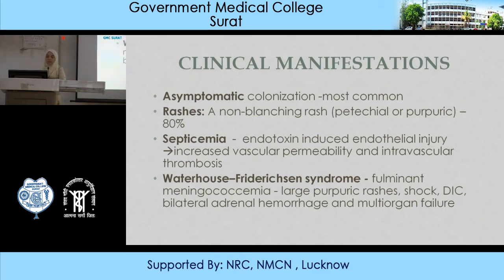Then there may be septicemia, which is due to endotoxin-induced endothelial injury. So there will be increased vascular permeability and intravascular thrombosis, leading to septicemia. Then Waterhouse-Friderichsen syndrome is associated with meningococcus. Fulminant meningococcemia, in such patients you will see this presentation. You have large purpuric rashes, shock, DIC, and bilateral adrenal hemorrhage. Ultimately, multi-organ failure is seen.